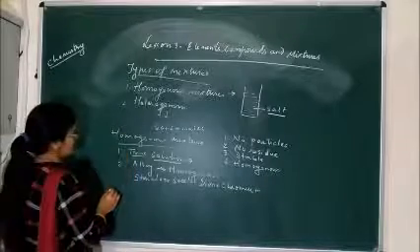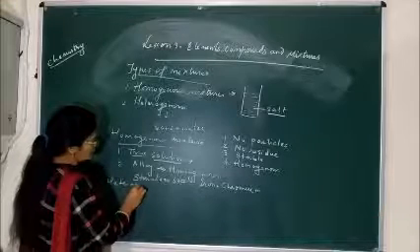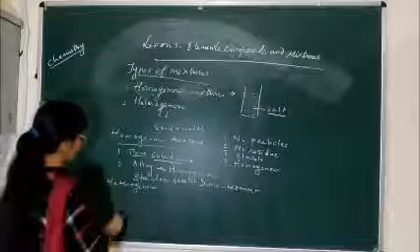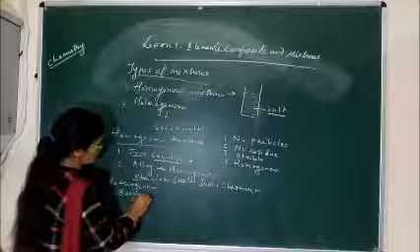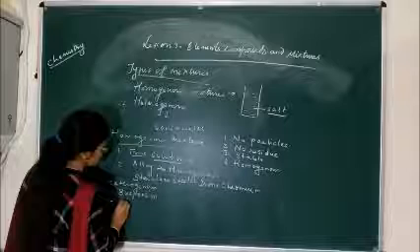Now we come to the types of heterogeneous mixture. So heterogeneous mixture is divided into two types. Again, first one is suspension and the second one is emulsion.